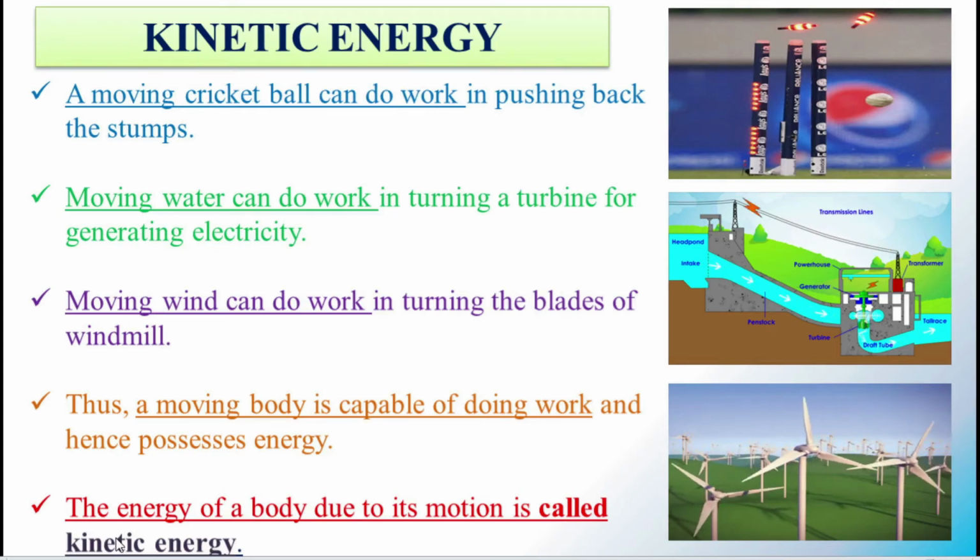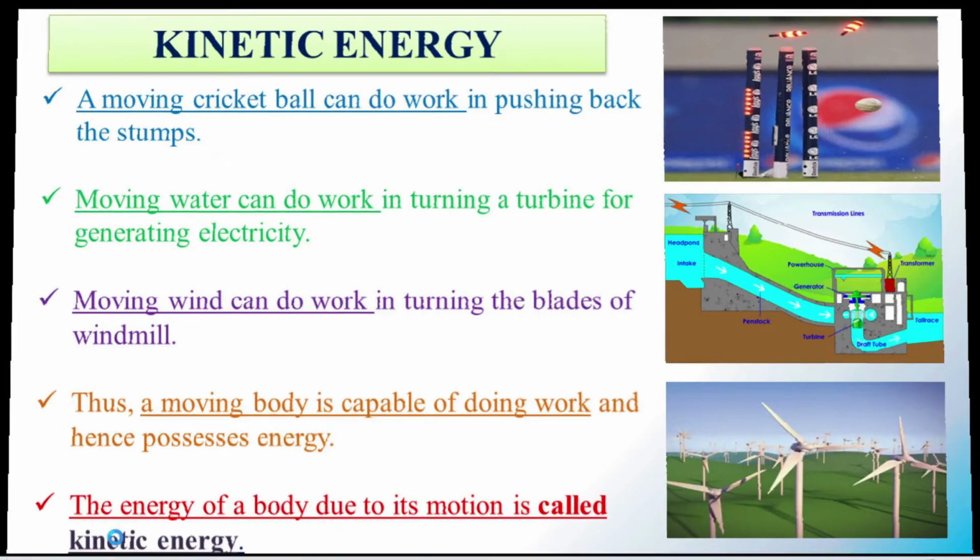Thus, a moving body is capable of doing work and hence possesses energy. Students, from this example, we can understand what is called kinetic energy. The energy of a body due to its motion is called kinetic energy. The body should be in motion. When it is in motion, that is what we call kinetic energy.